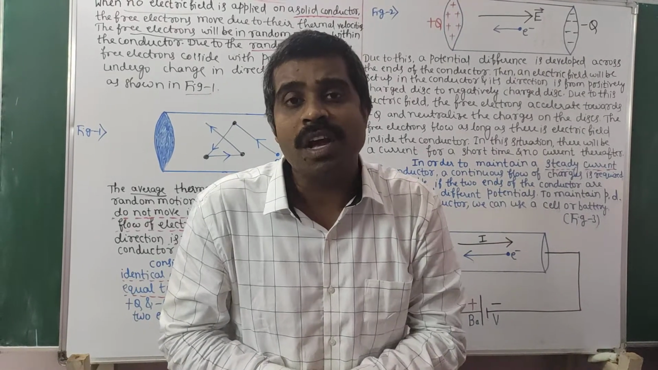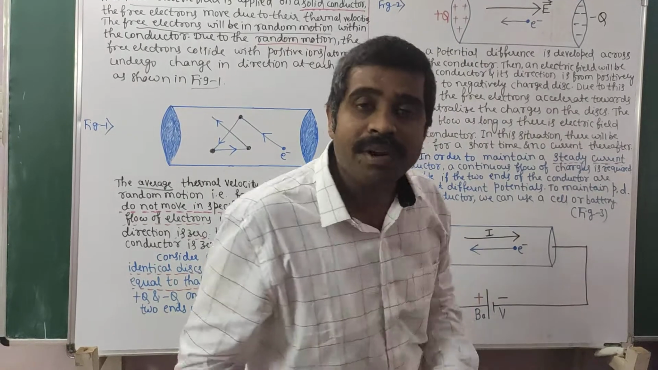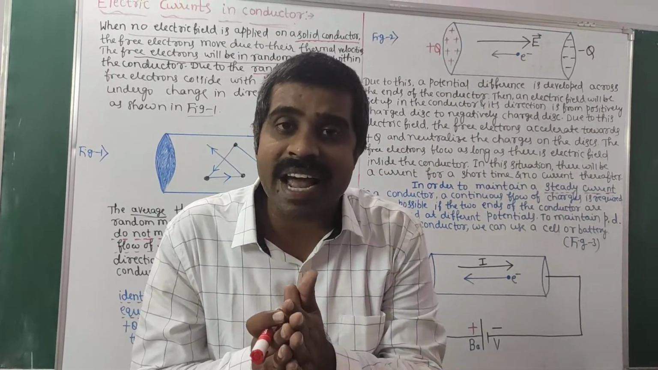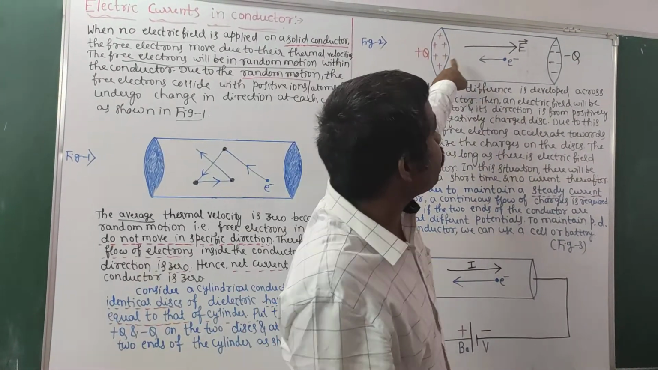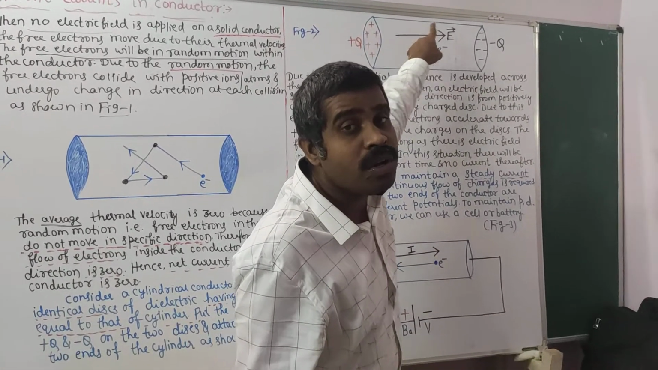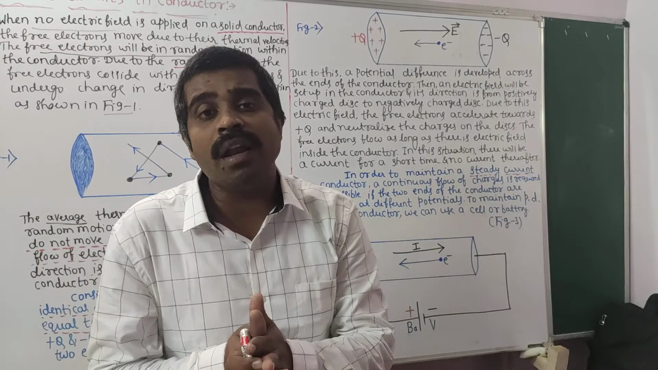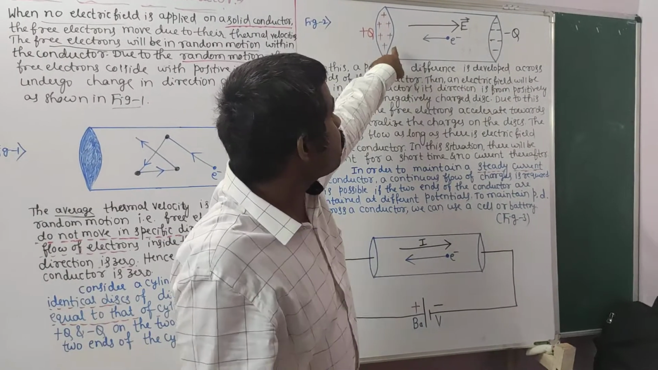You know the basic thing. Whenever we are maintaining a potential difference at two ends, definitely there exists an electric field. The direction of electric field is from positive charge to negative charge. You can see the direction of electric field is from positive charge to negative charge. Because of this electric field, electrons will drift towards positive charge.